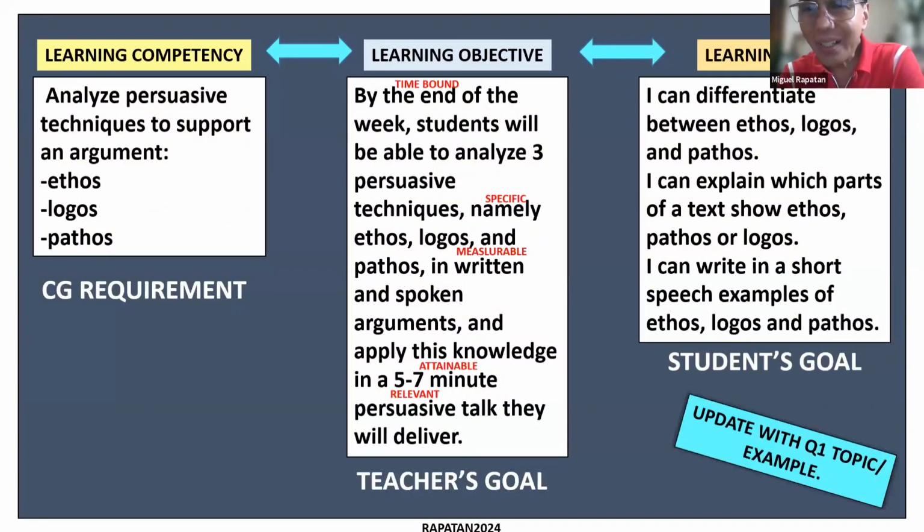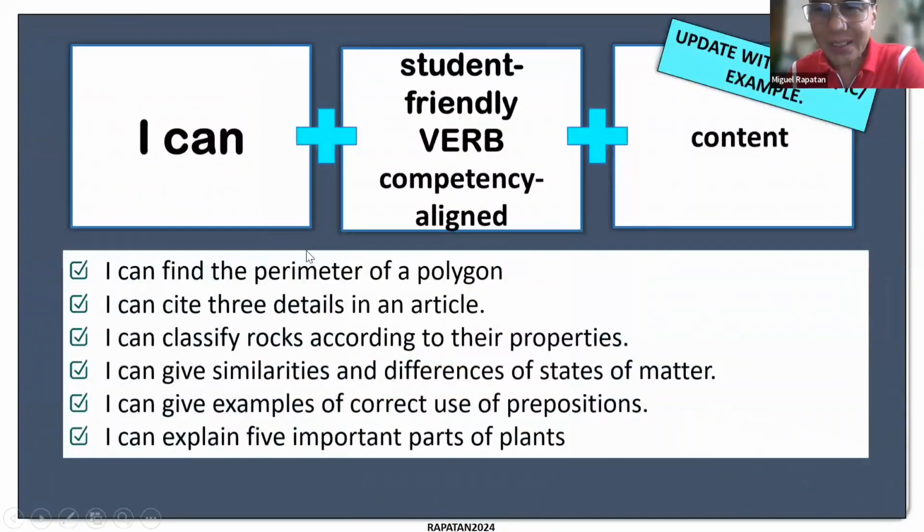I can claim, I can explain which parts of a text. So that's like the evidence. And then I can support my choices. So that could be reasoning. And that could be an exercise done in a particular period.